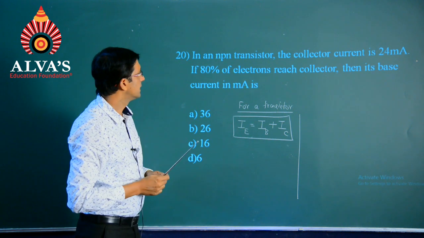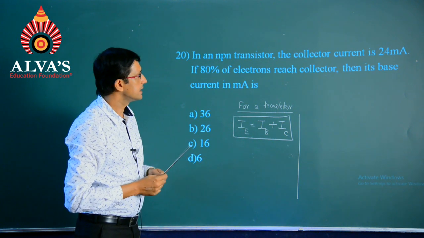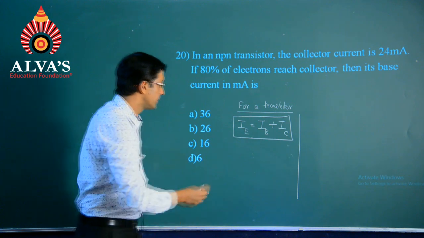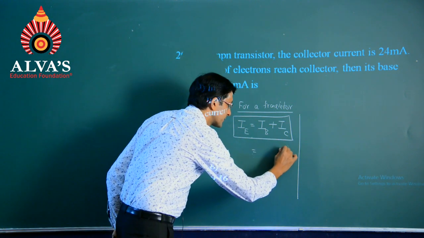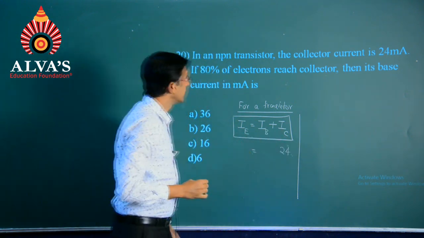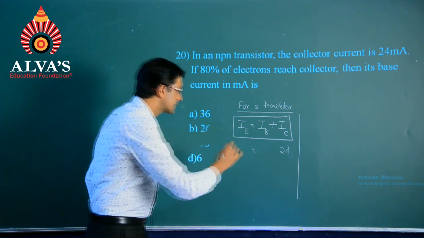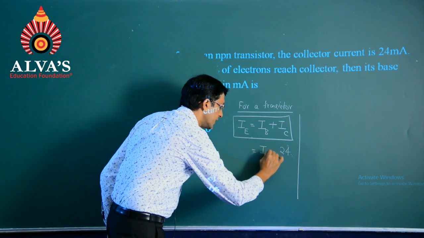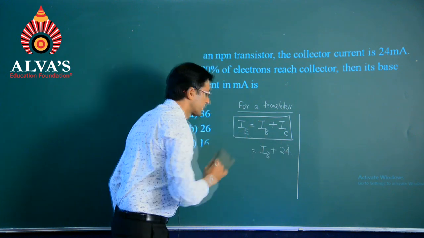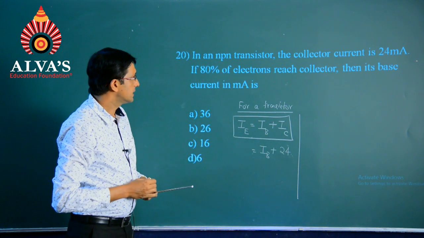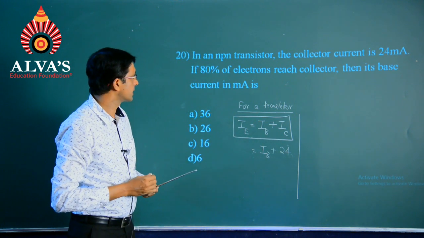So, it has been said the collector current is 24 milliampere, and the base current has to be verified. For that, let us see what has been mentioned right now.